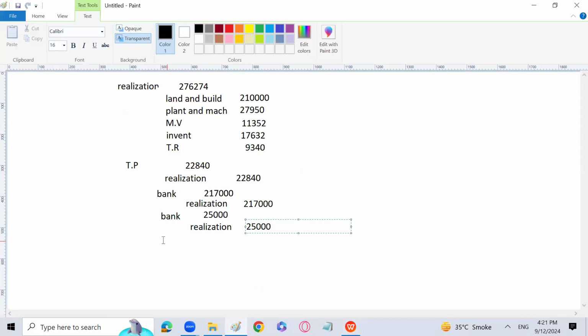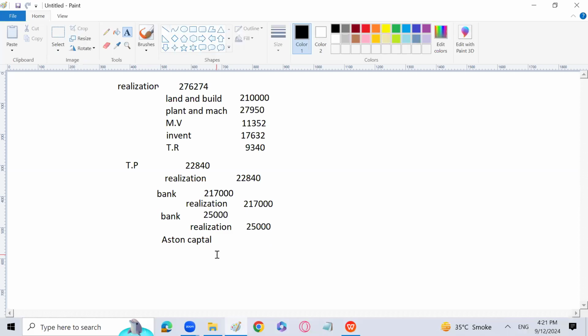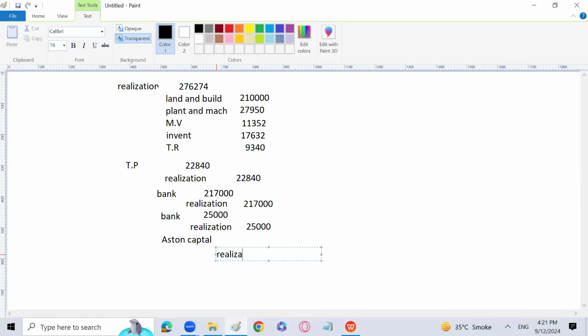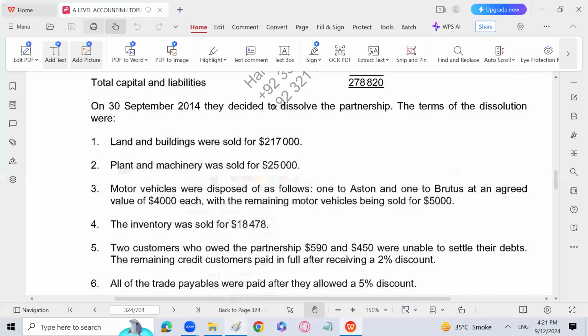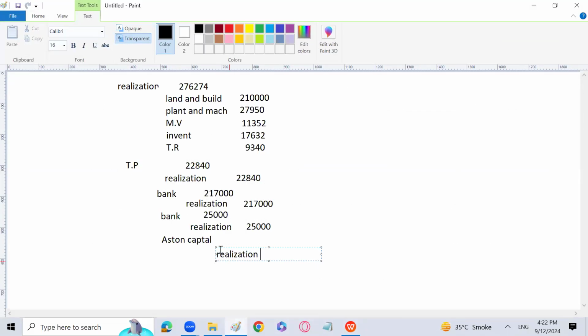Let's do it. I will pass the entry, that is Aston capital account debit and realization account credit. Why, sir? Because that particular all motor vehicles are already transferred to realization account. So now everything is going to be dealt through realization account. 4,000 and 4,000. Why Aston capital account is debited?